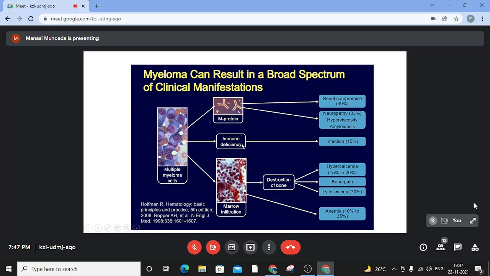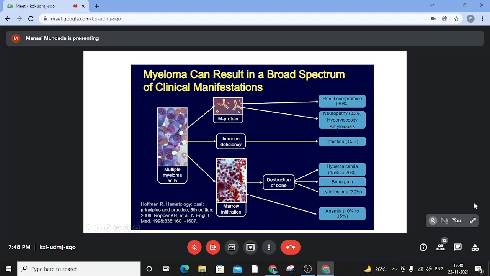Hence, there is immune deficiency, which causes lots of infections, seen in around 15% of people suffering from multiple myeloma. And very important is the marrow infiltration by these neoplastic plasma cells, which causes destruction of bone, leading to hypercalcemia, bone pain, and the most common presentation of multiple myeloma, the lytic lesions seen in 70% of patients.